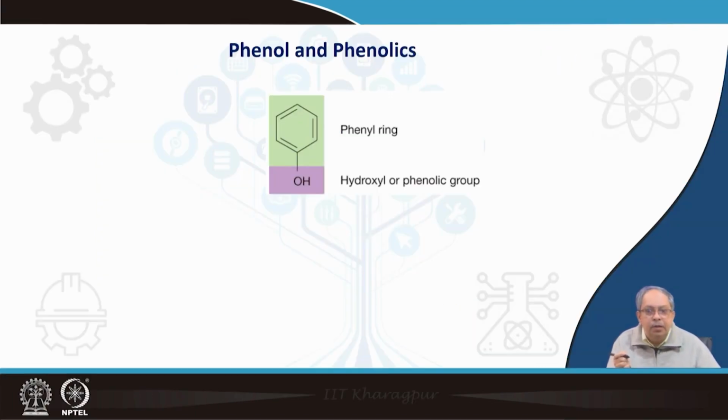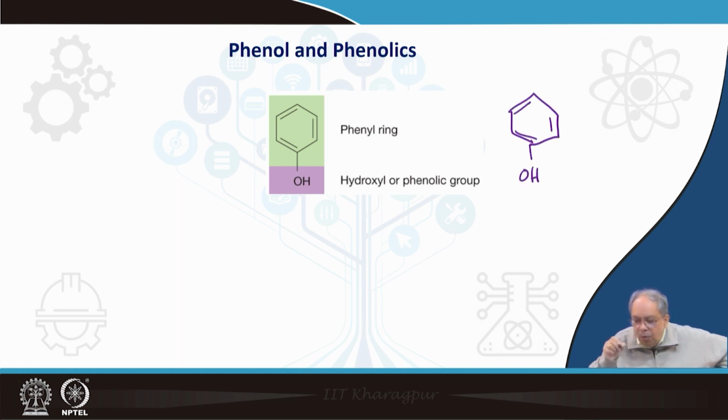Let us see. This is phenol. Phenol is just a simple benzene ring with a hydroxy group. Any compound containing a benzene ring with a hydroxy group will come under phenolics. But there are compounds where the hydroxy group is not there, but still we put them under phenolics.